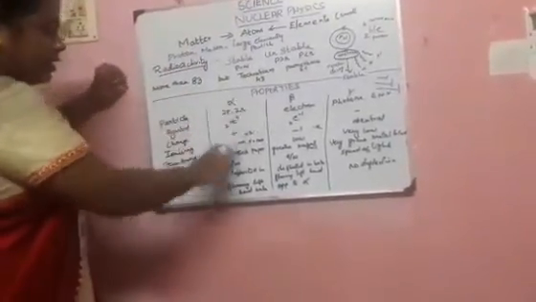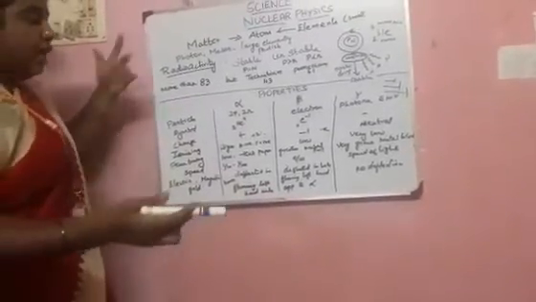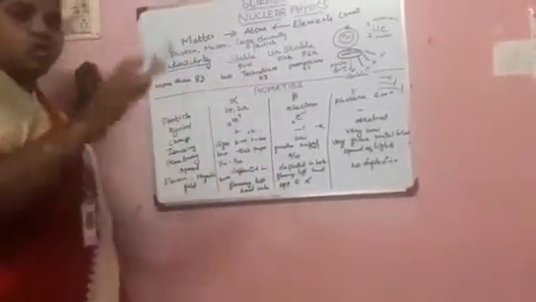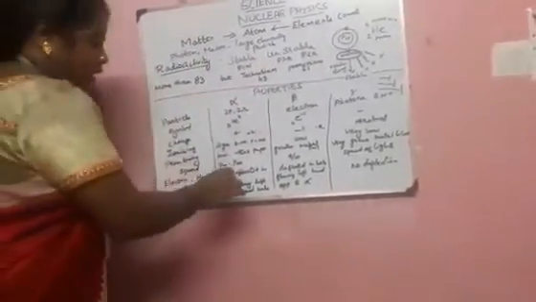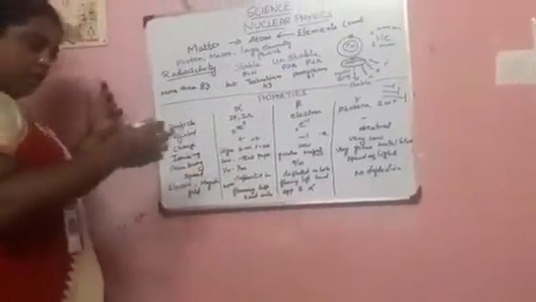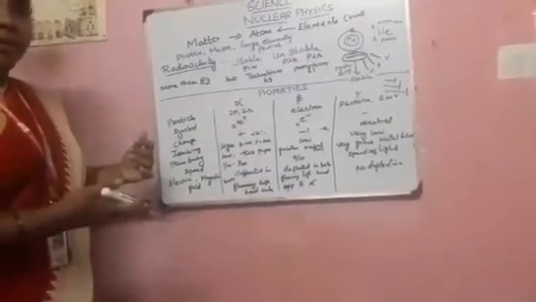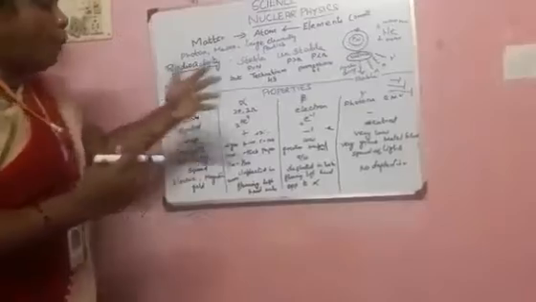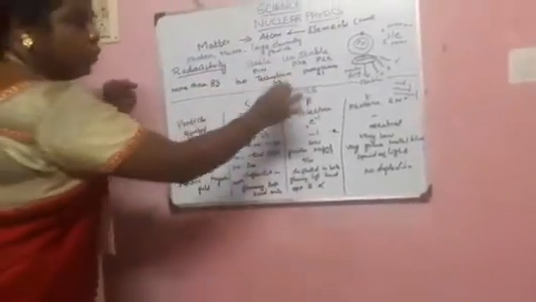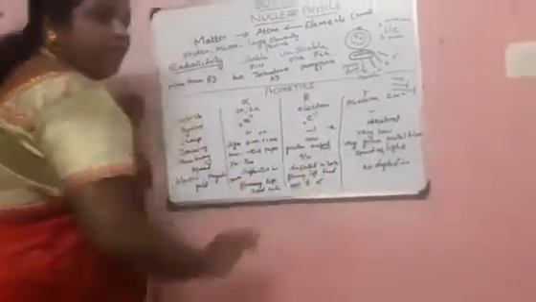So the alpha particles are deflected in both the electric field as well as the magnetic field according to Fleming's left hand rule. Beta is also deflected in the electric as well as the magnetic field by Fleming's left hand rule, but opposite to the alpha rays. And the gamma has no deflection at all.